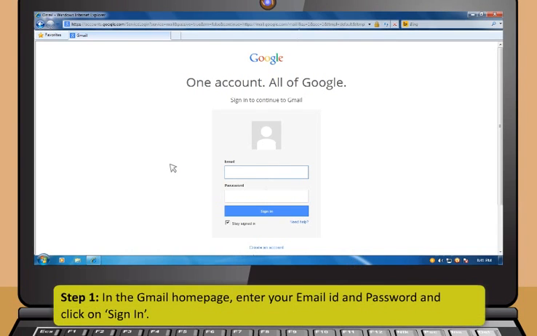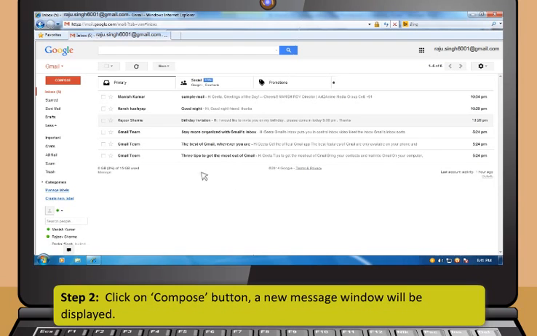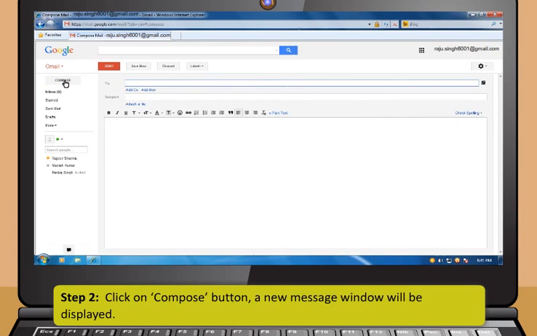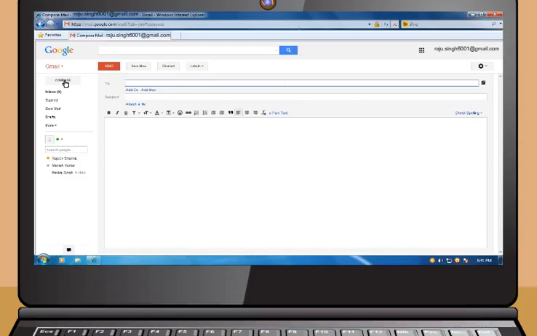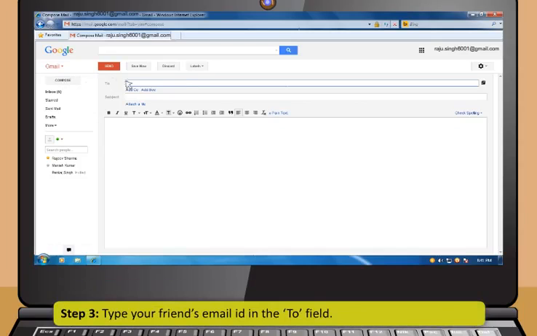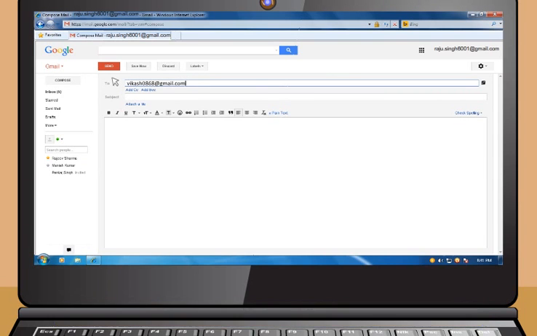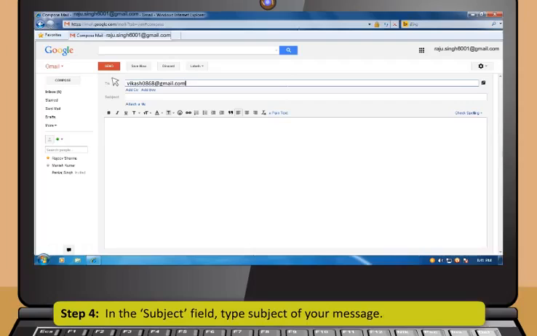Step 1. In the Gmail home page, enter your email ID and password and click on Sign In. Step 2. Click on Compose button. A new message window will be displayed. Step 3. Type your friend's email ID in the To field. Step 4. In the Subject field, type Subject of your message.